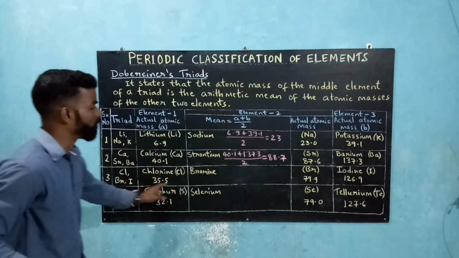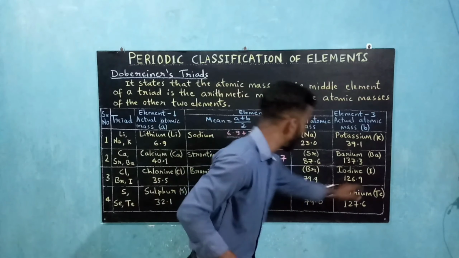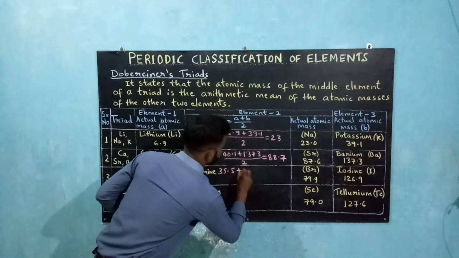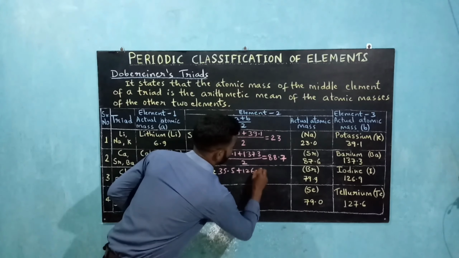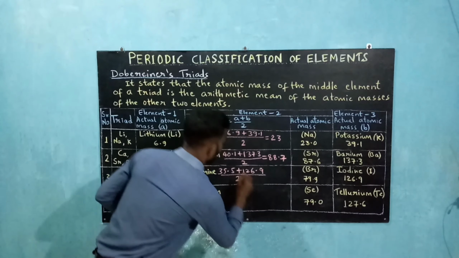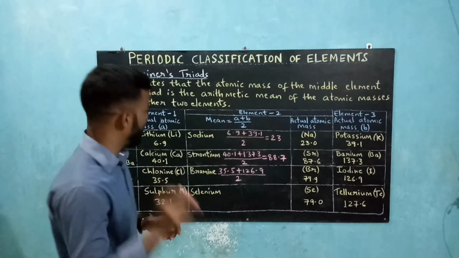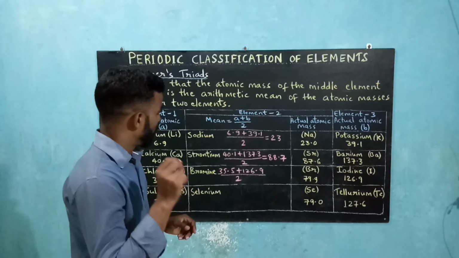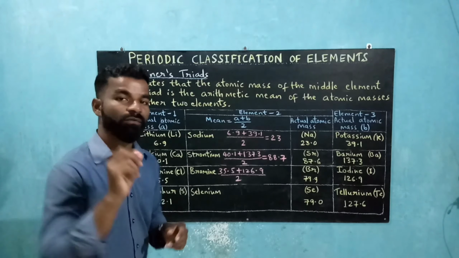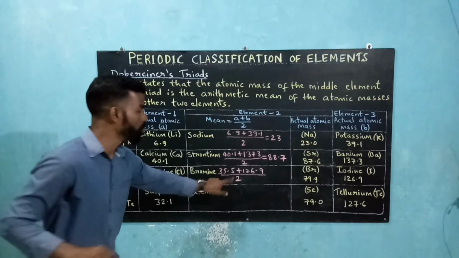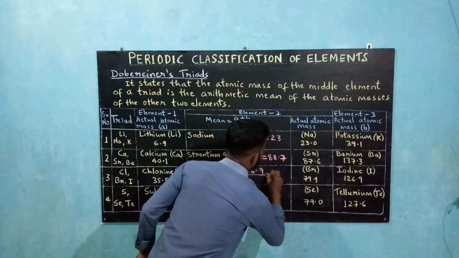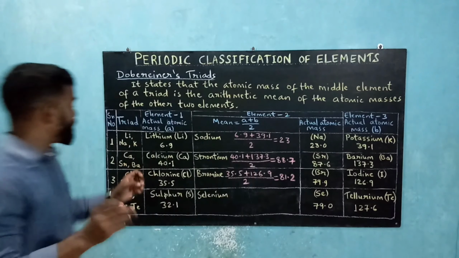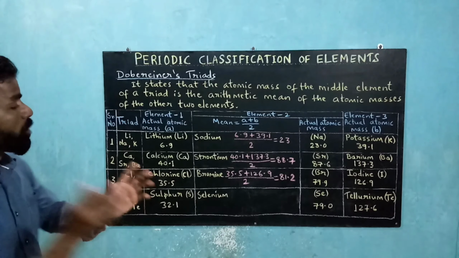So chlorine 35.5, iodine 126.9. So chlorine 35.5 plus iodine 126.9, and then divided by 2. If you add 126.9 plus 35.5, it gives you 162.4. 162.4 divided by 2 is 81.2. So he named this another triad: chlorine, bromine and iodine.